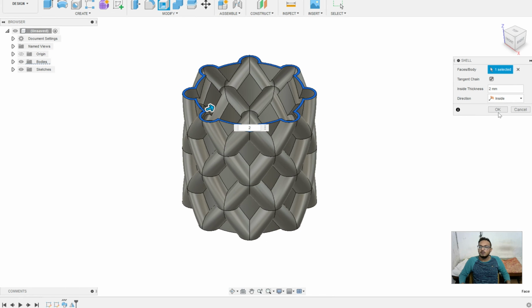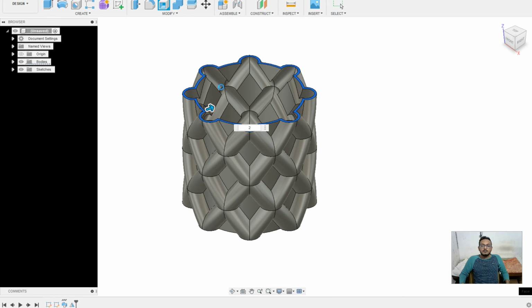Okay, now, okay. So we have this shape here, or shape vase. It takes longer to compute.